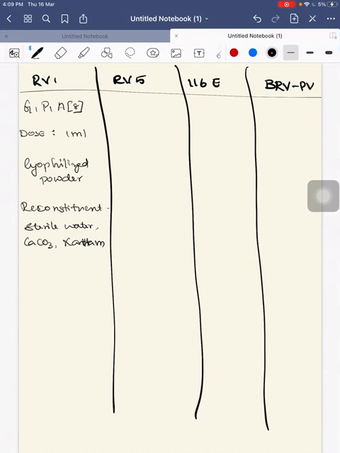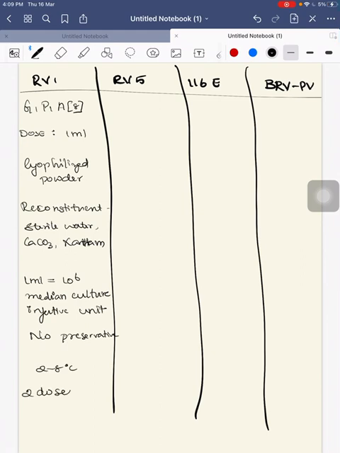So what is the dose used here? Each 1 ml consists of 10 to the power of 6 median culture infective units. There is no preservative in this. It is stored at 2 to 8 degrees Celsius. It is given as 2 doses at 6 and 10 weeks. So this is about RV1, that is human monovalent rotavirus vaccine.